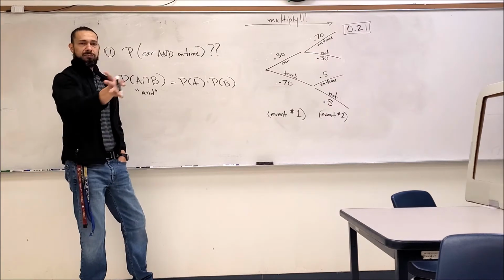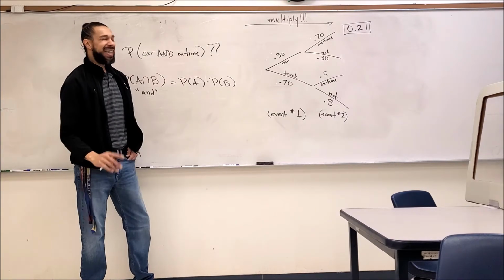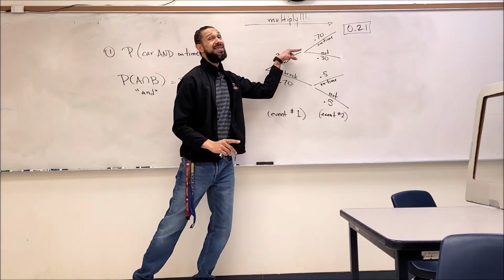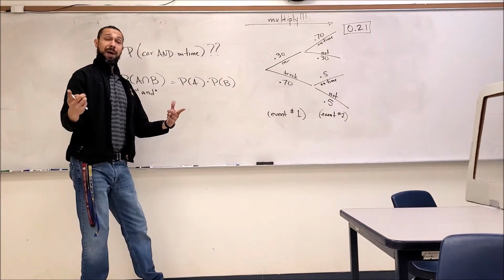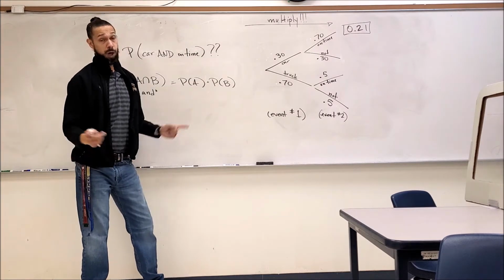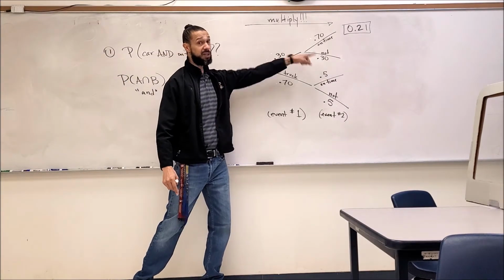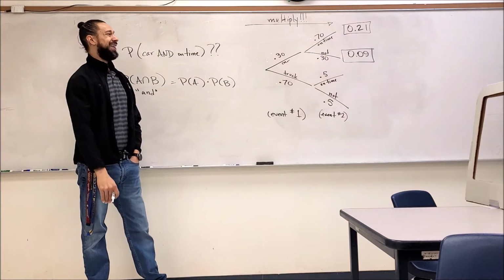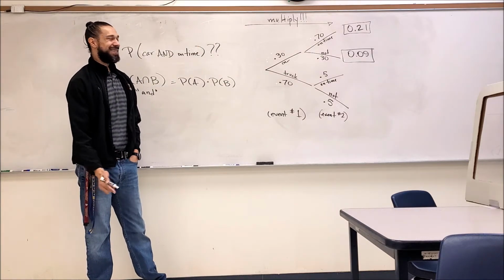Now, just for practice, let's say I took my car and I was not on time. What's the probability of that happening? That I took my car and I was not on time. Well, let's multiply. 0.3 times 0.3 is... good. Okay, now moving right along.